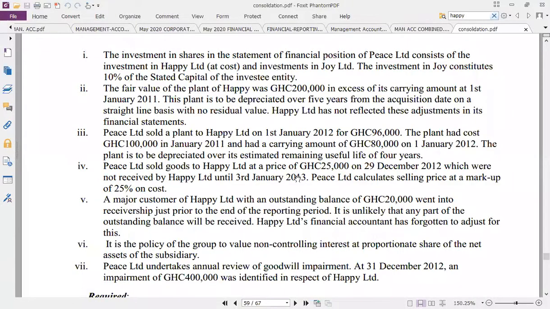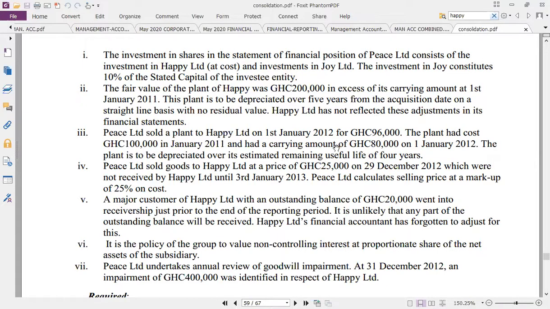Here the profit is 16,000, because we take the carrying amount at the date of sale, which is 80,000.